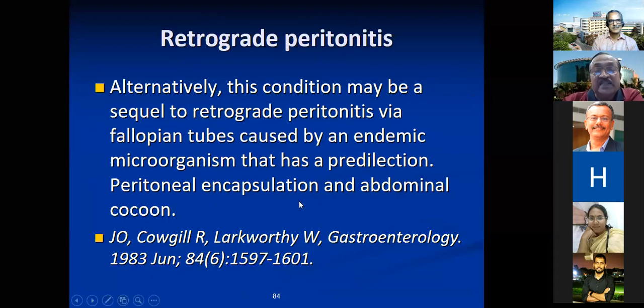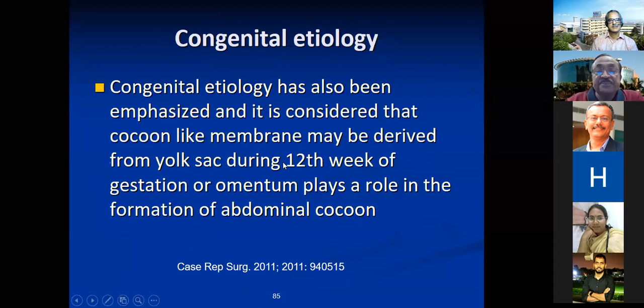Now, what are the other things? Retrograde peritonitis via the fallopian tubes. So it's not necessarily only retrograde menstruation, but it can be a low-grade infection, which is very well known in females. They are also vulnerable to tuberculosis, with spread of infection via the fallopian tubes. So this is one of the possibilities: peritoneal encapsulation by low-grade microorganisms, number one.